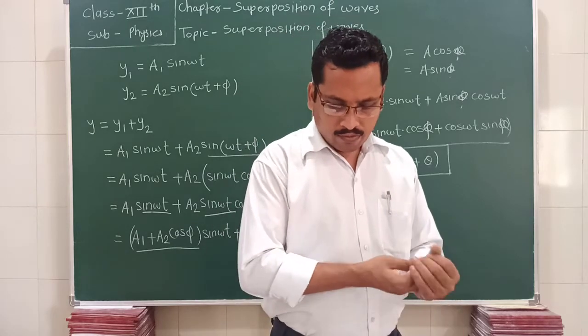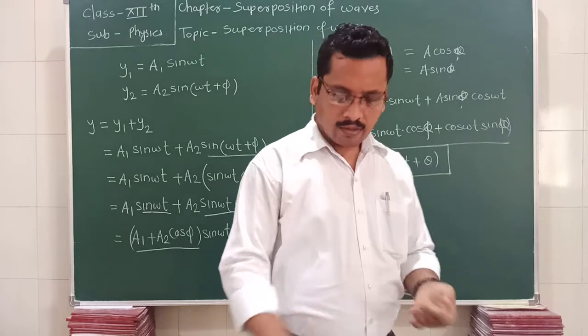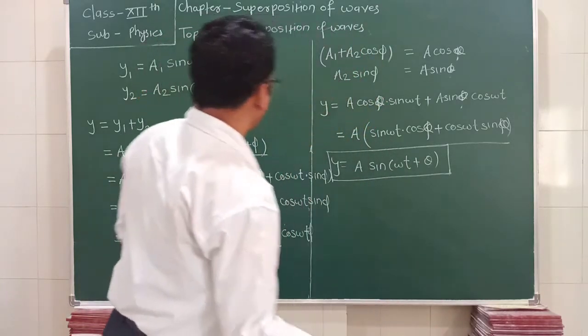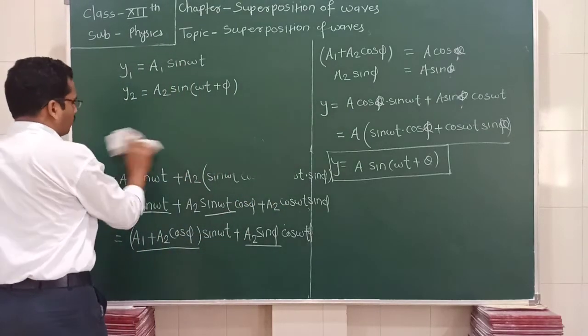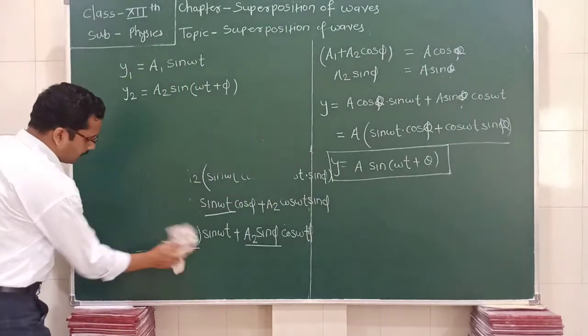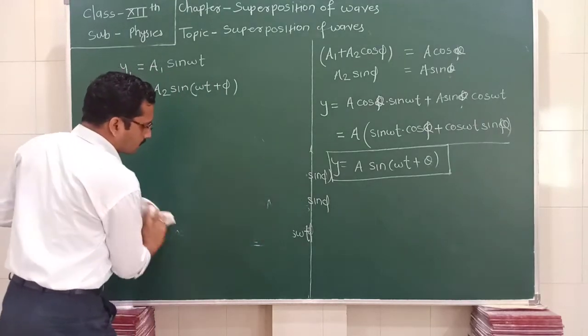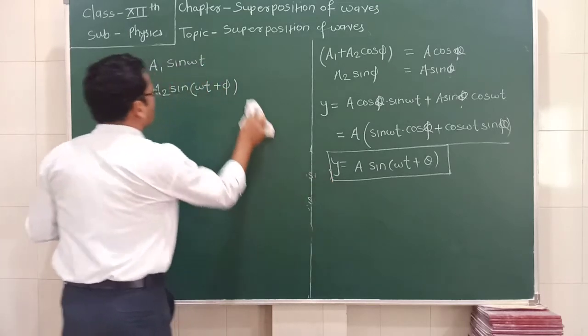Now we are going to derive a relation for the resultant amplitude. And what is the resultant amplitude? We are only writing the final equation of the resultant amplitude A. So what is the amplitude after the superposition of waves?